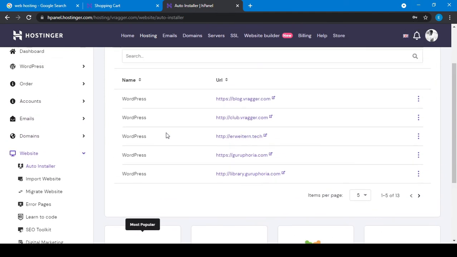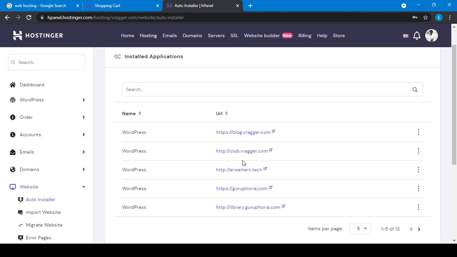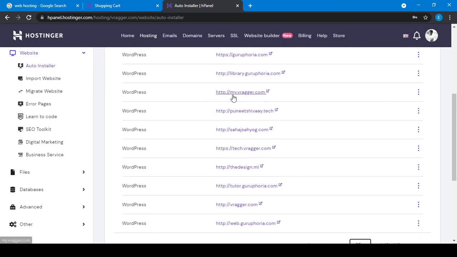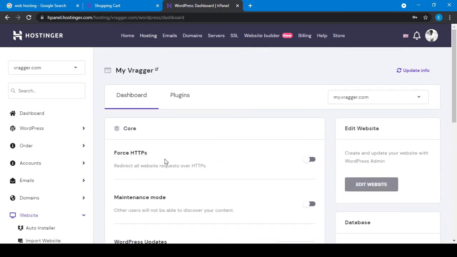So if I go to that subdomain, which I've just created, let me show all the subdomains. The domain was my.bragger.com. So I will just click here and click on the manage button. If I click the manage button, this is our dashboard for our subdomain. It is just, you can say, the control panel of your hosting provider.